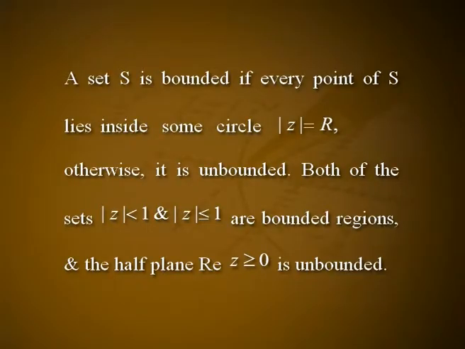A set S is bounded if every point of S lies inside some circle |z| = R, otherwise it is unbounded. Both of the sets |z| < 1 and |z| ≤ 1 are bounded regions, and the half plane Re z ≥ 0 is unbounded.